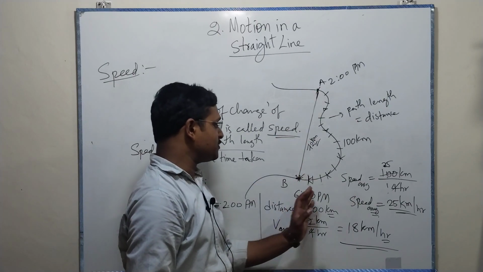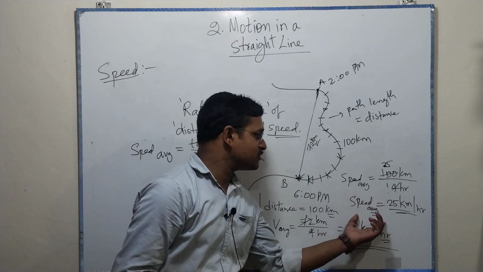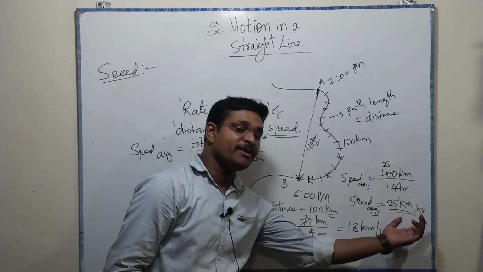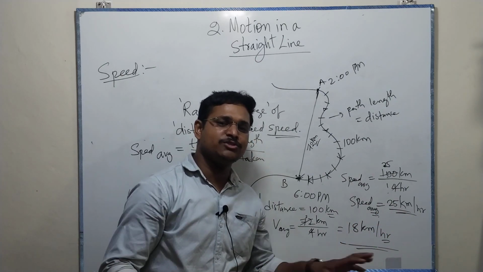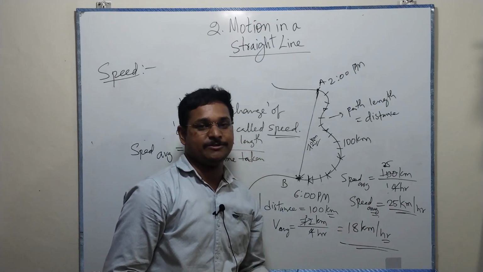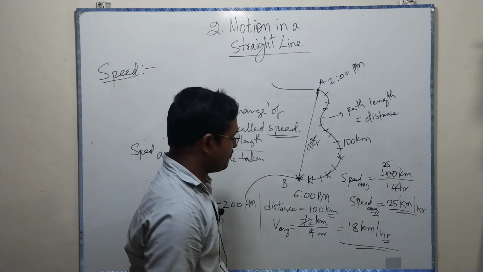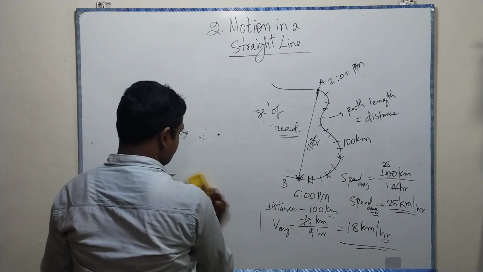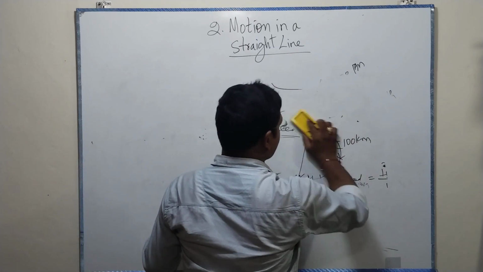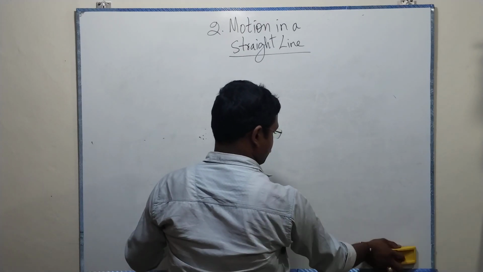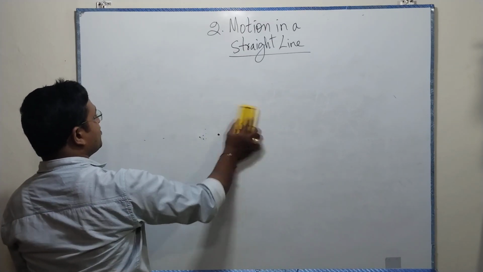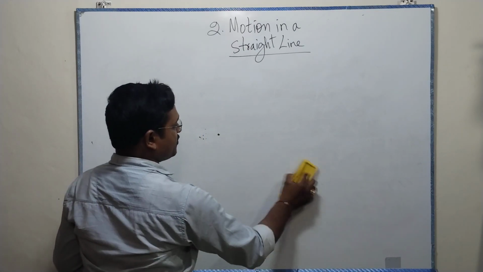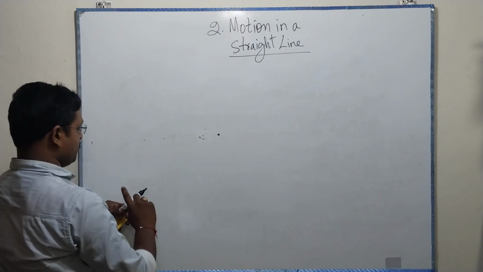Here, for the same points, the average velocity is 18 kilometers per hour and the average speed is 25 kilometers per hour. There is a huge change between velocity and speed. Now we got about speed, nothing but average speed, but there is a lot of difference between velocity and average velocity.